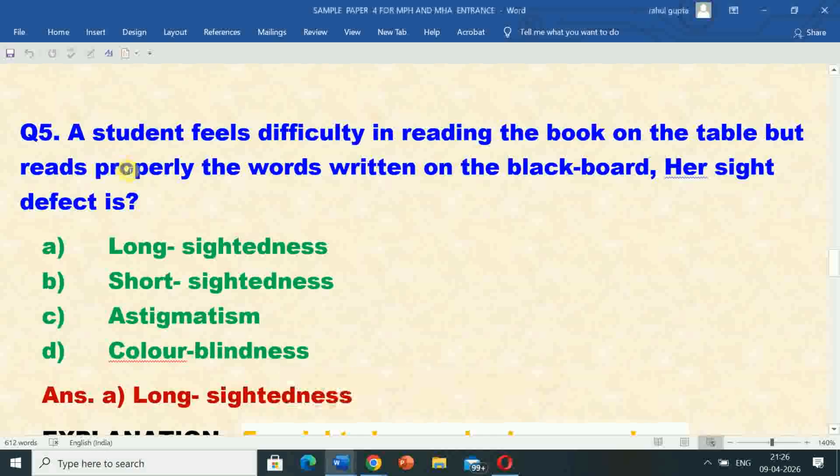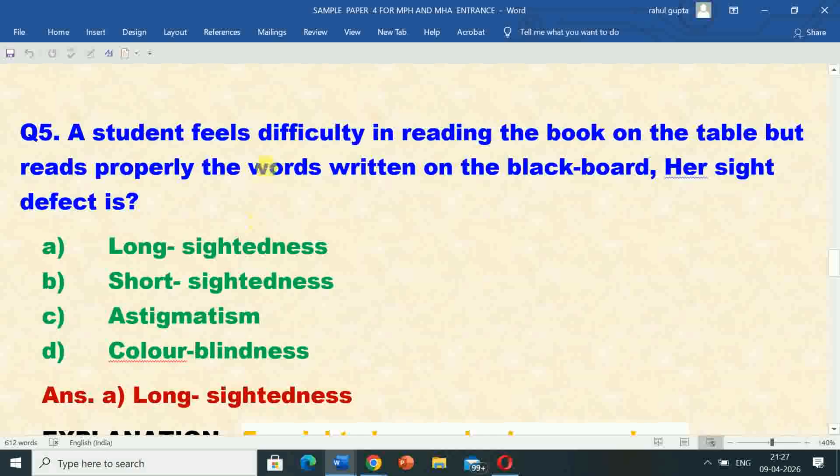Question number 5: a student feels difficulty in reading the book on the table but reads properly the words written on the blackboard. Her sight defect is. Options are A. Long-sightedness, B. Short-sightedness, C. Astigmatism, D. Color blindness. Correct answer is option A.